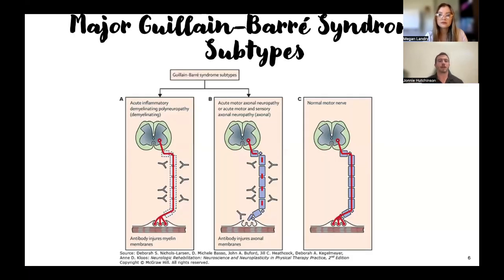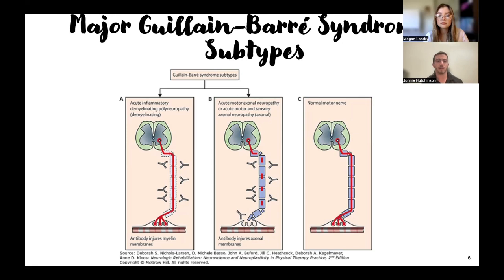And as Megan mentioned before, there are different subtypes. So Guillain-Barré generally presents in a very similar way, but different things can be affected in those different subtypes. So on the right in box C, you see a normal motor nerve. You see the axon, you see the myelin sheath, you see spinal cord, and you see the peripheral nervous system innervating a muscle. And we look at box A on the left.